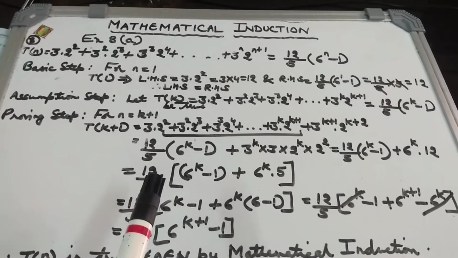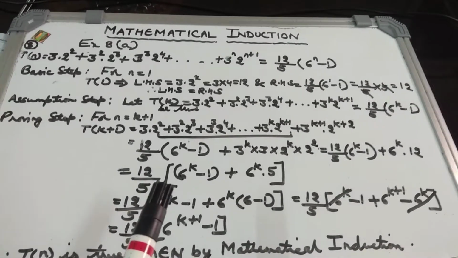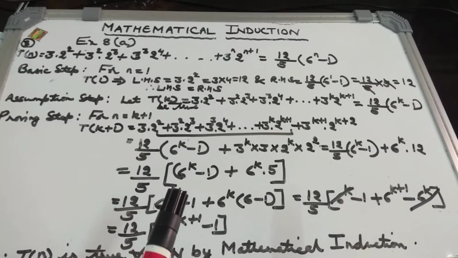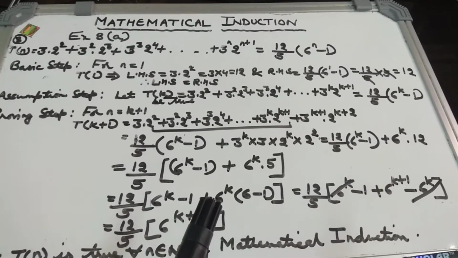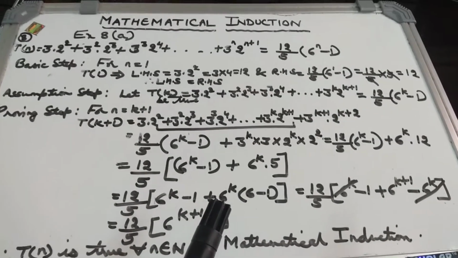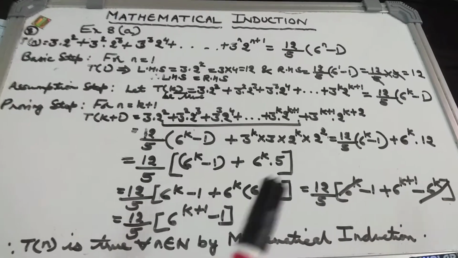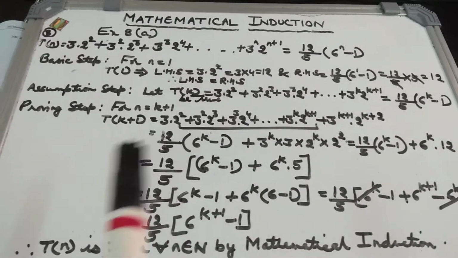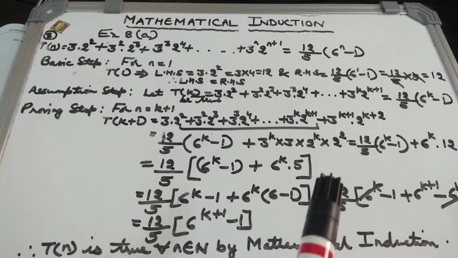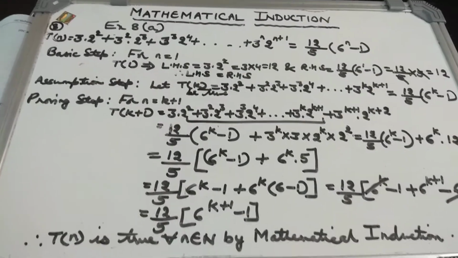Now if you have to take it common, then in the bracket you are going to get 6 to the power k minus 1 plus 6 to the power k into 5. Now 5 will come because 5 is not there. 12 is of course common, so it can be written outside, but you will have to multiply by 5.